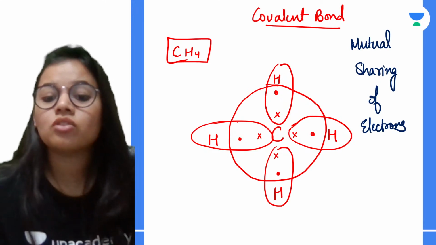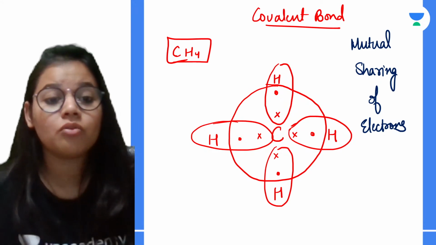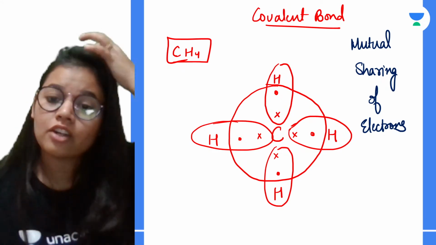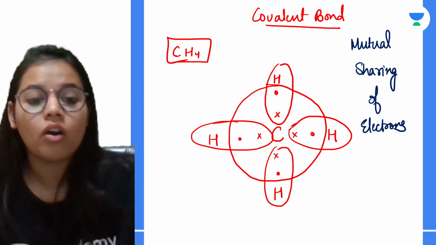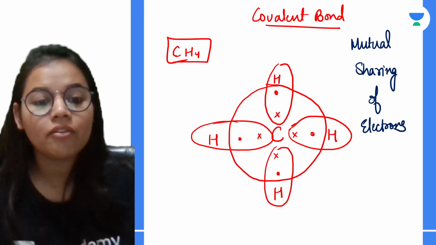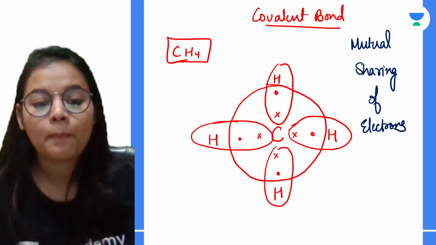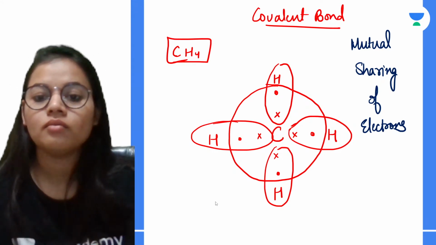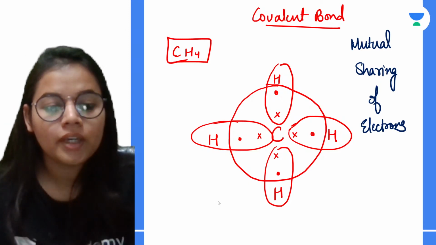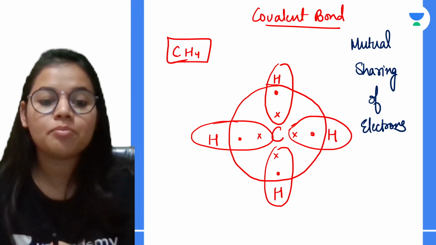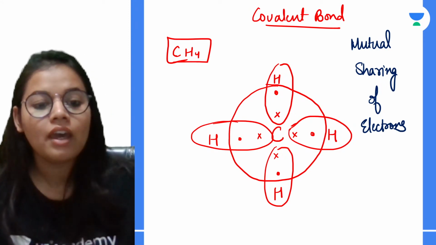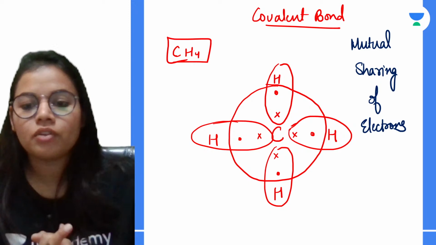तो जो हमारे elements होते हैं वो क्या करते हैं? They share the electrons between each other to complete their respective octet or duplet. Got it everyone? यहाँ तक clear हुआ? Lone pair क्या है? So lone pair is the pair of electron which doesn't participate in the sharing. Okay? And yeah, that also will be studying.